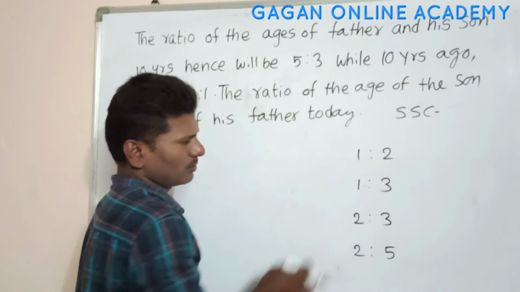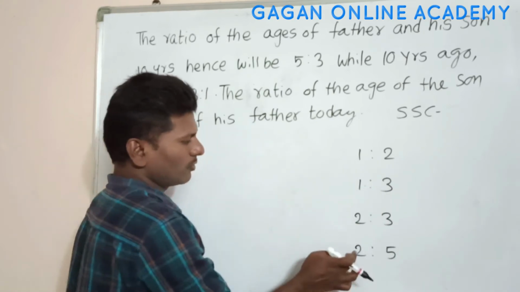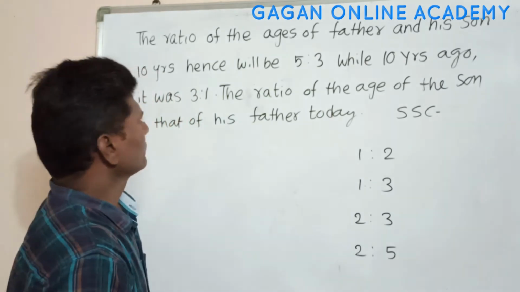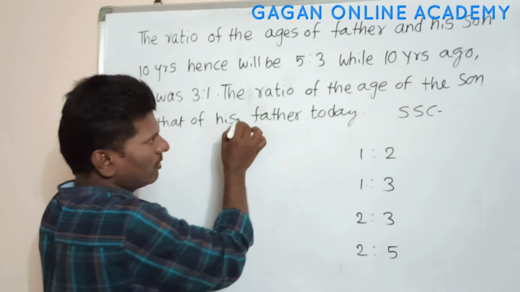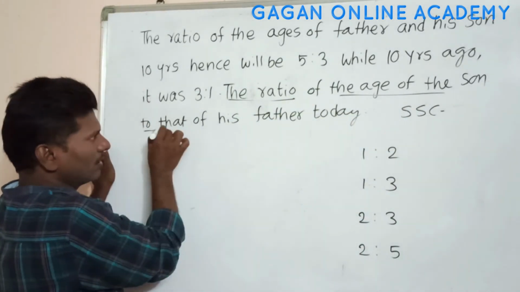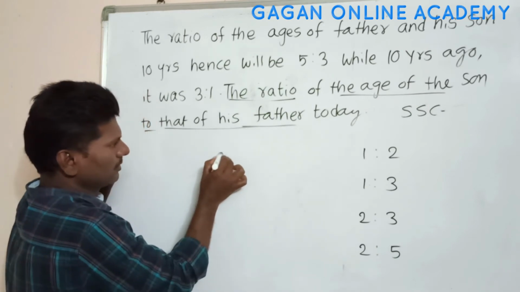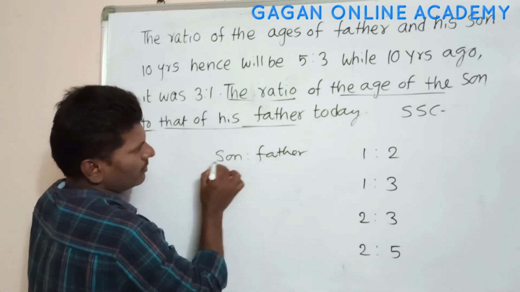First option is 1:2, second option is 1:3, third option is 2:3, fourth option 2:5. Now we have to find out the ratio of the age of the son to that of the father.